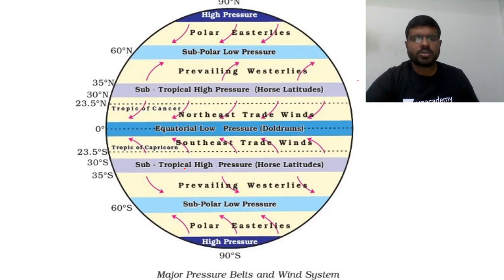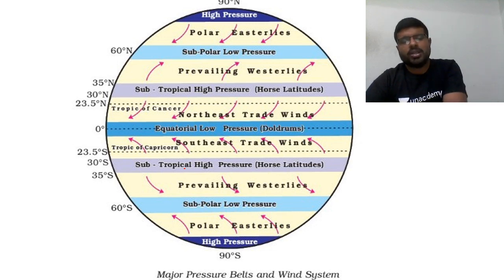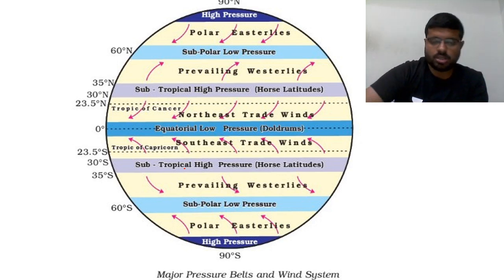So, equatorial low pressure belt, subtropical high pressure belt, and so on. I'm trying to explain to you why pressure belts are formed. Similarly, you will also find a high pressure belt in the areas of 90 degrees to 80 degrees north and south latitude. Similarly, there is a subpolar low pressure belt in the latitudes of 60 degrees.